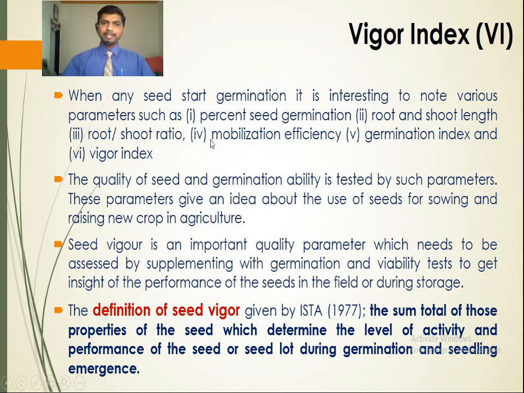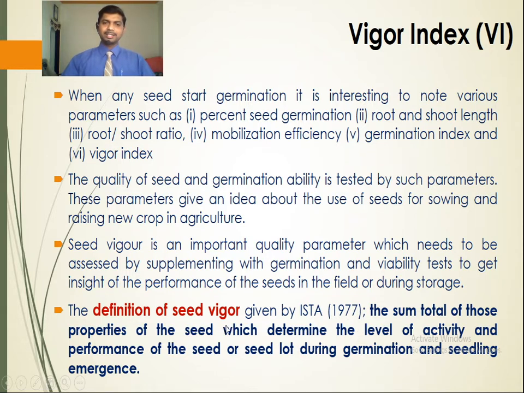This parameter comprises percent seed germination, root and shoot length, root shoot ratio, and germination index. These parameters are considered for calculation of seed vigor. It is the sum total of these quality parameters noted during seed germination which determine the level of activity and performance of the seed during germination and seedling emergence.